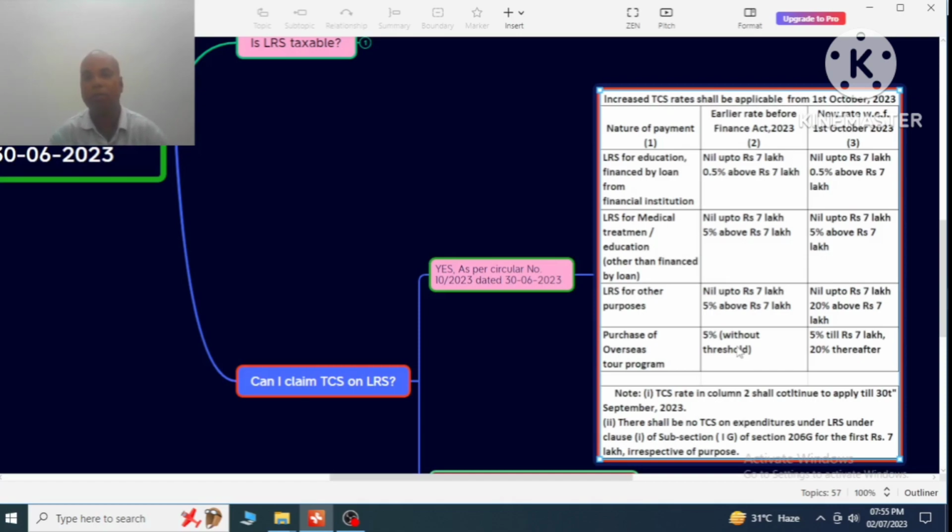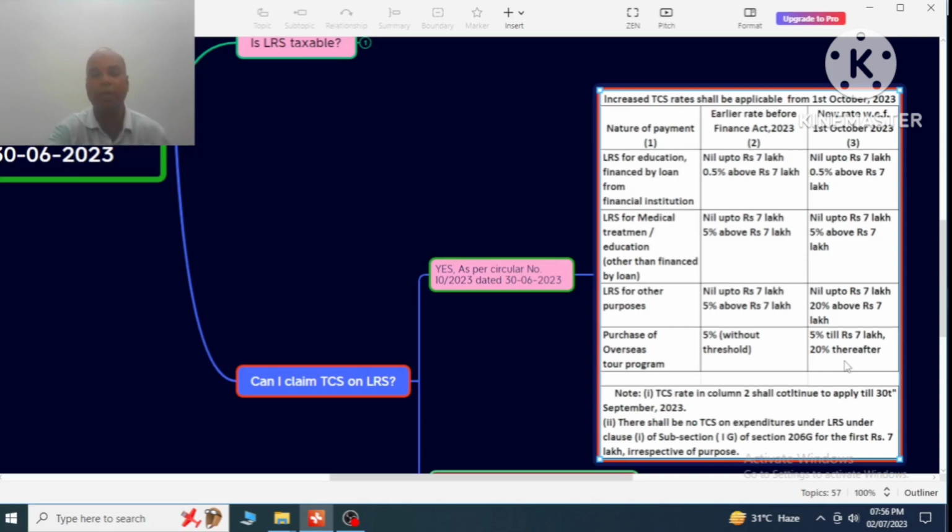Now after the Finance Act 2023, with effect from 1st October 2023, up to 7 lakhs 5% of the remittances will be treated as TCS, and above 7 lakhs 20% of the remittances will be treated as TCS.